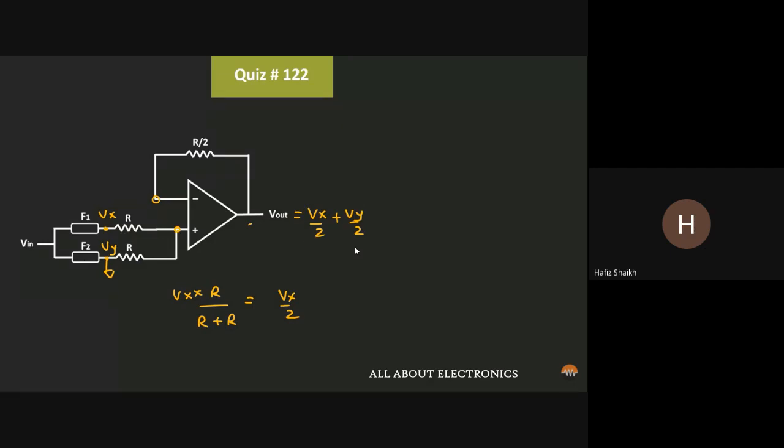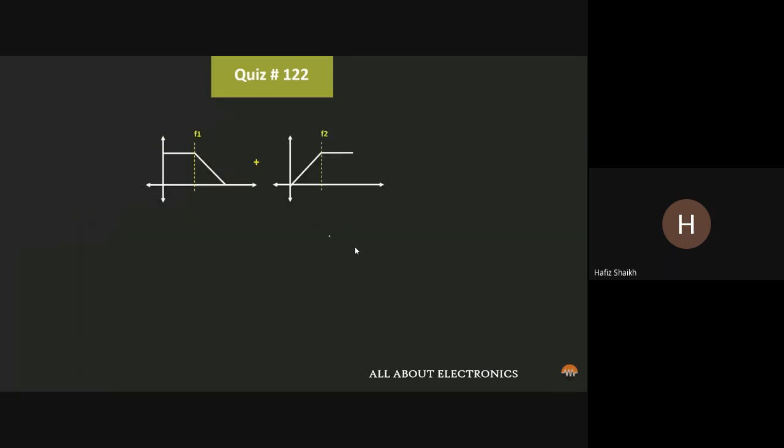Similarly, when this Vy is acting alone, the output of this circuit will be equal to Vy divided by 2. So if we consider this Vx and Vy simultaneously, then the output will be equal to Vx divided by 2 plus Vy divided by 2. So basically, this circuit is the adder circuit. That means at the output, we will get the summation of the two frequency responses.